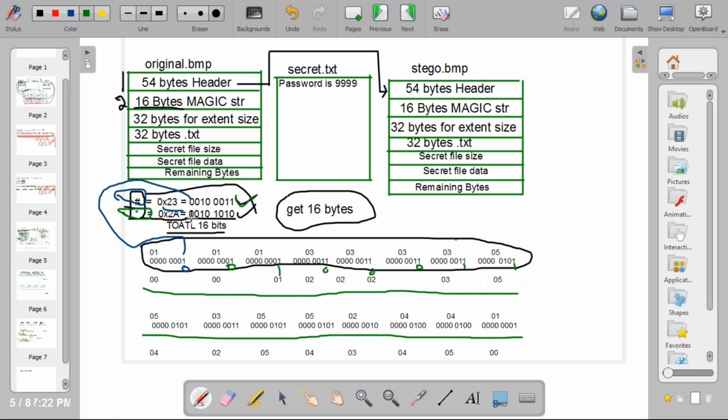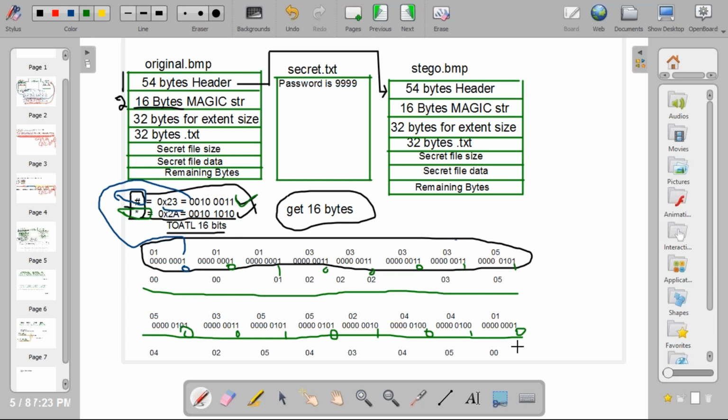See now, for star, first 0 is there, 0 you need to put here. Again 0 is there, 0 you need to put. 1 is there, 1 you need to put. 0 is there, 0 you need to put. Again 1 is there, 1 you need to put here. Sorry, again 0 is there, 0 you need to put here. Again 1 is there, 1 you need to put here. 0 is there, 0 you need to put here. Like this you need to change the LSBs.